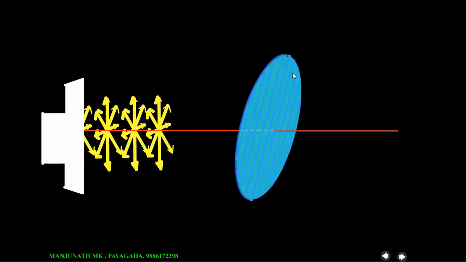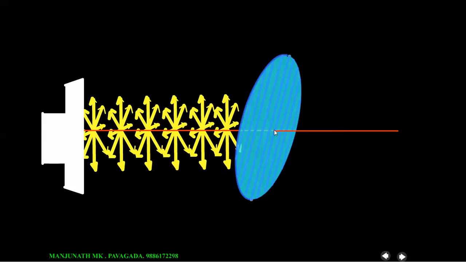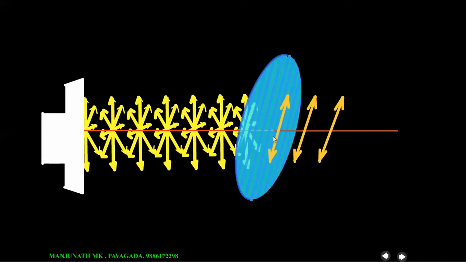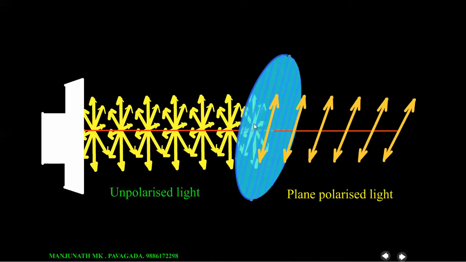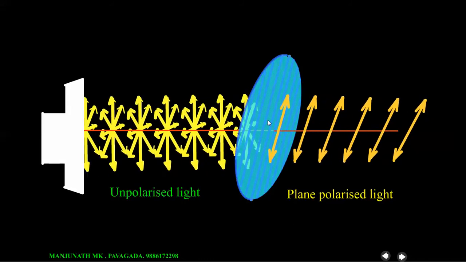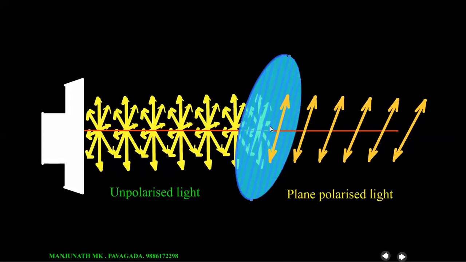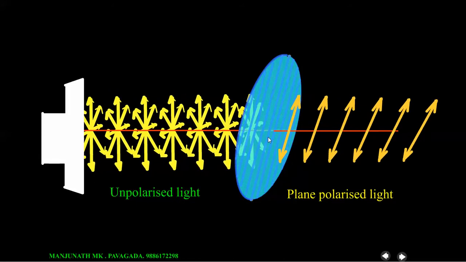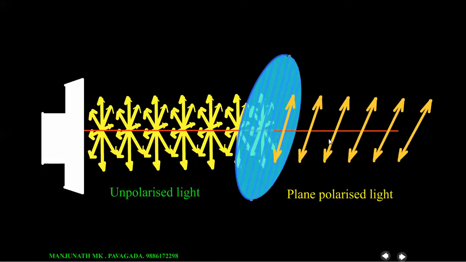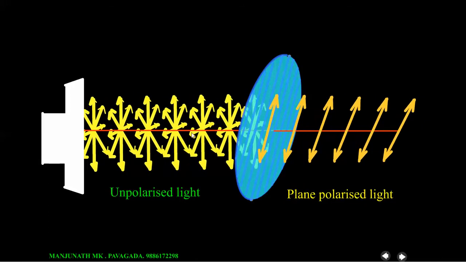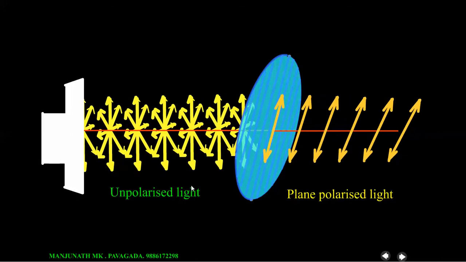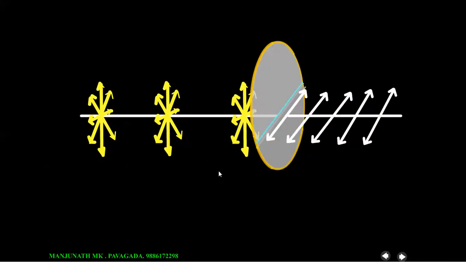Look here, this Polaroid is rotated through a certain angle, and now look here, these are the pass axis. Parallel to this pass axis, vibrations are passing through. All other vibrations are absorbed by this Polaroid. So this is also plane polarized light and this is unpolarized light. Look here, this is unpolarized light and this is the pass axis. Parallel to this pass axis, the vibrations are emitted from this Polaroid.